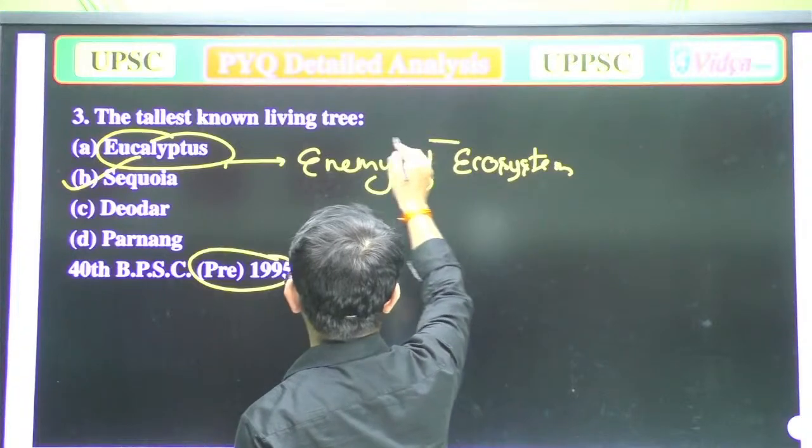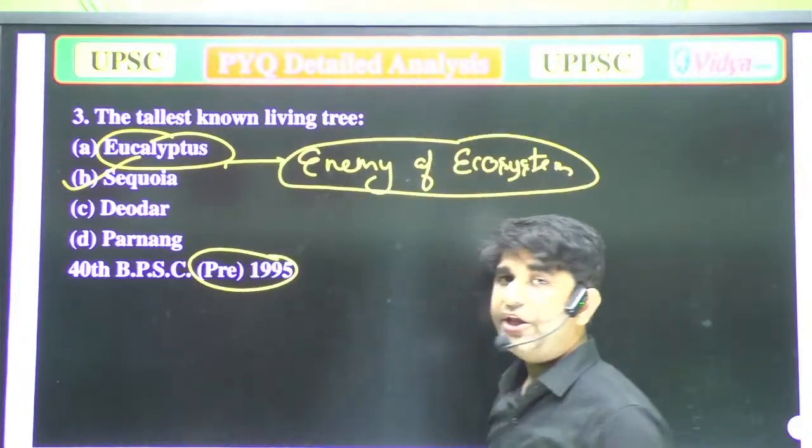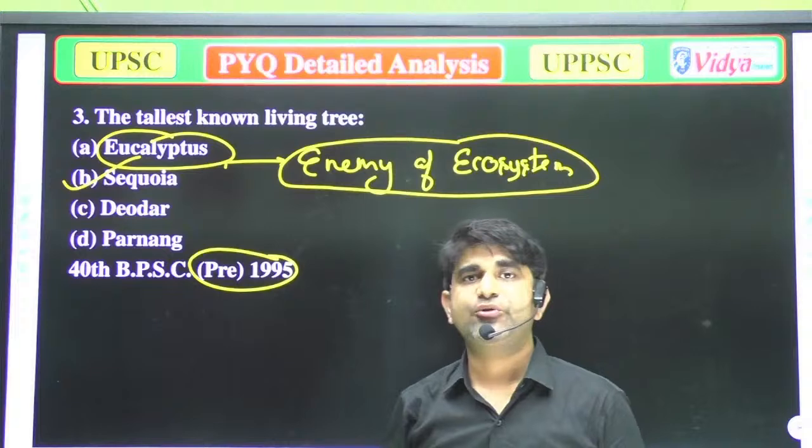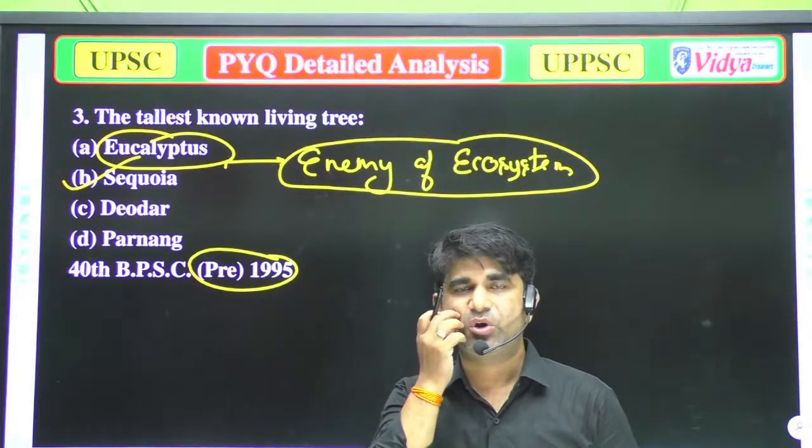This question I've been asked many times, that's why I'm going to repeat it. Why is eucalyptus known as the enemy of ecosystem, or you can say enemy of environment?